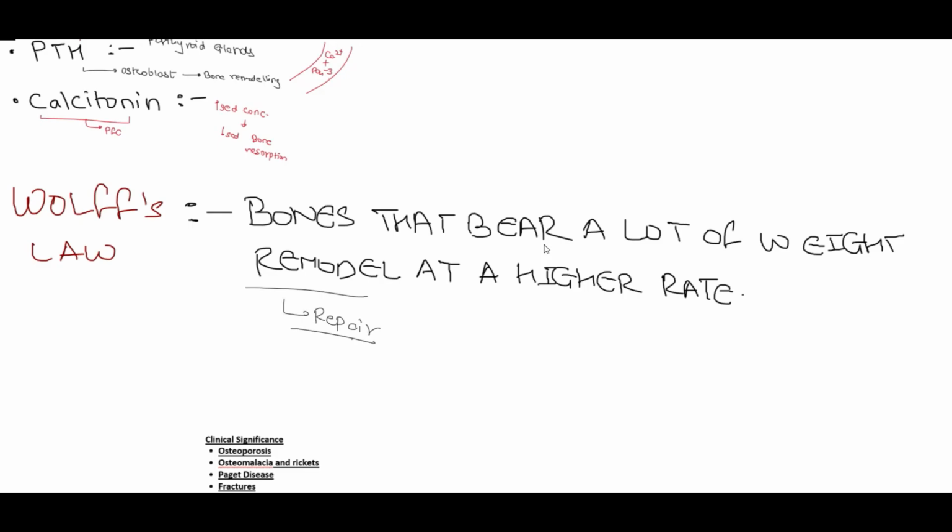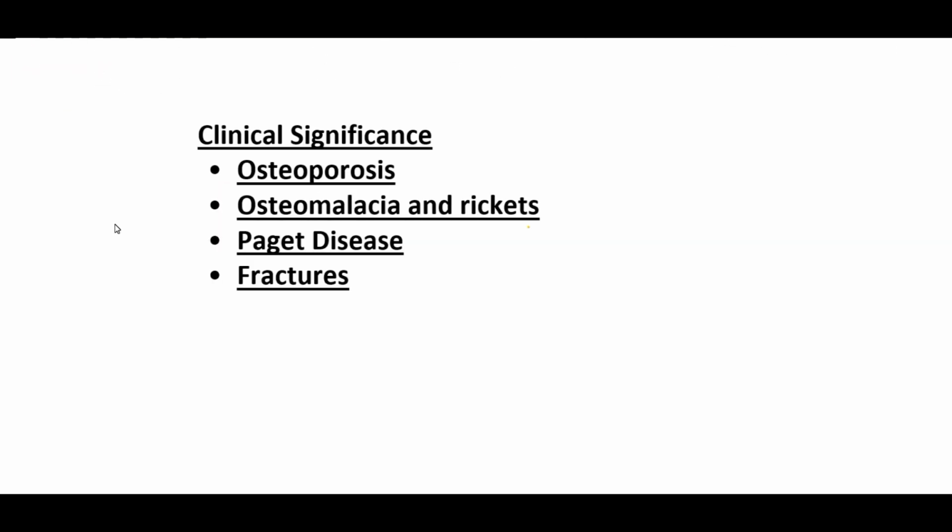And lastly, we'll be discussing the clinical significance related to bones. So regarding the clinical significance, we have the 4 diseases which I have mentioned here, and the list does not stop here, but these are some of the most high yield clinicals related to the bone.